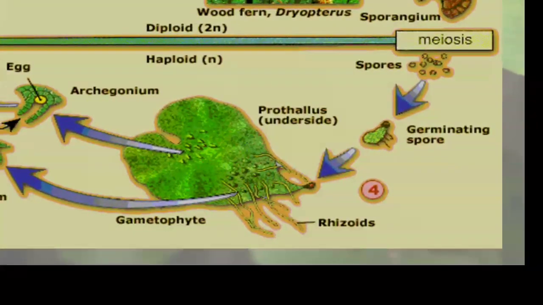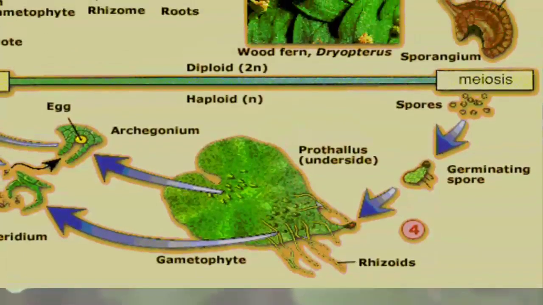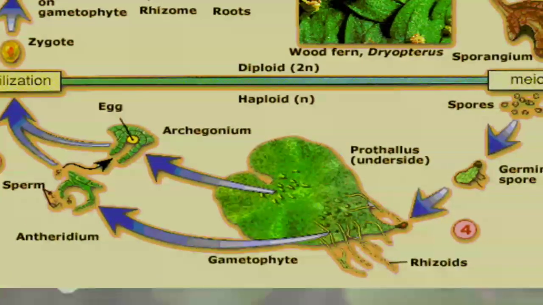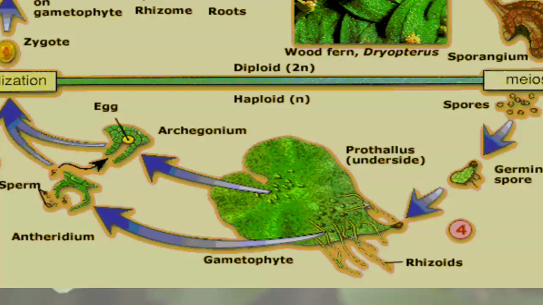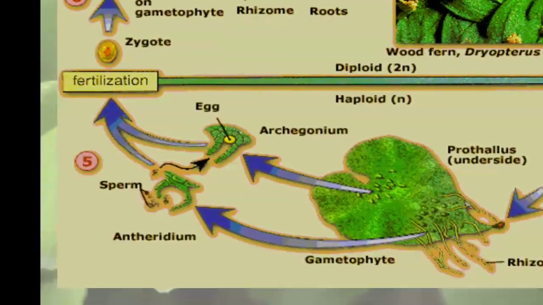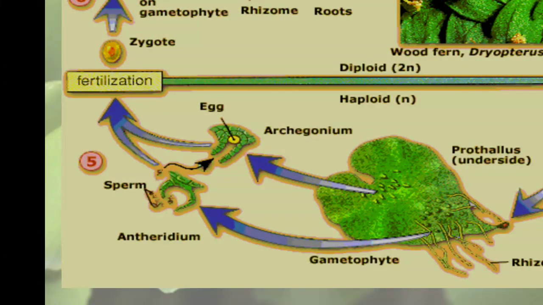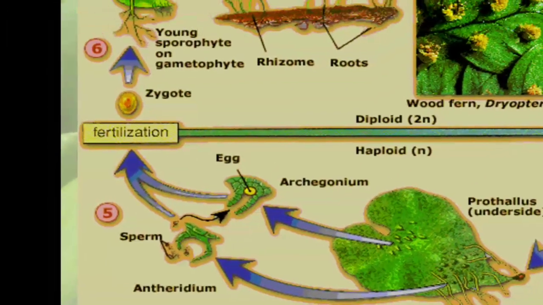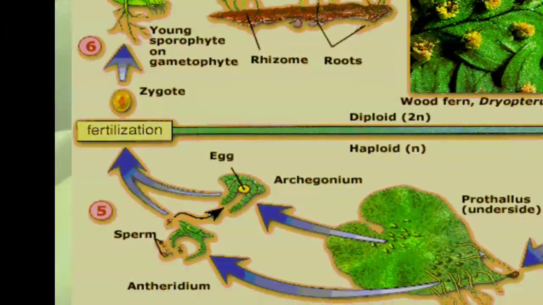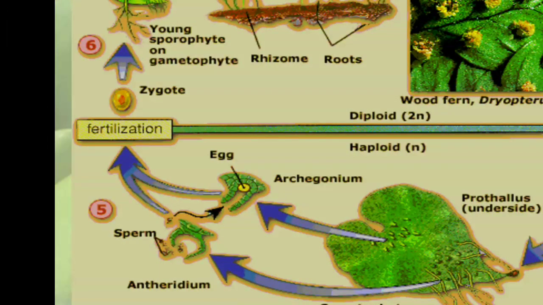In the fourth stage, the prothallus, with rhizoids, has both archegonia and antheridia, which is the gametophytic stage. They are haploid in number. The eggs and sperms fuse, and after fertilization the zygote is formed. Now the condition is diploid.